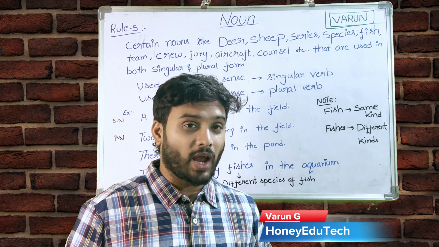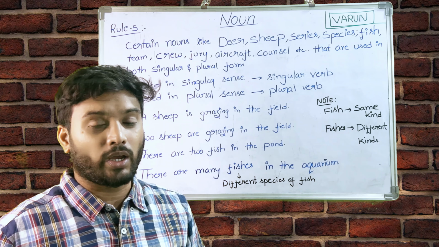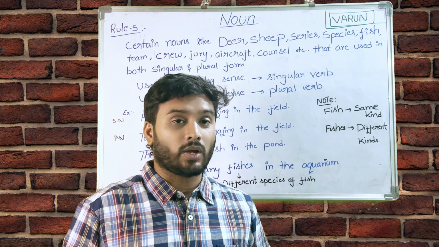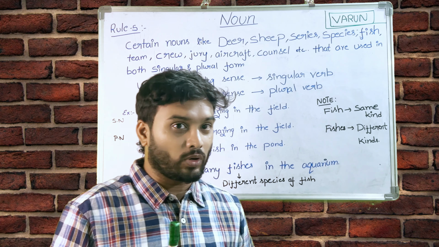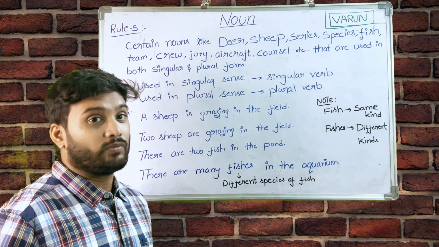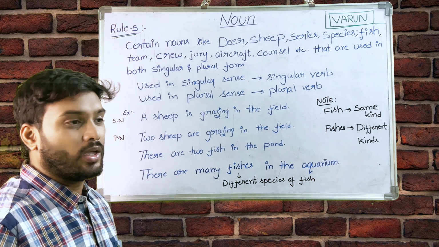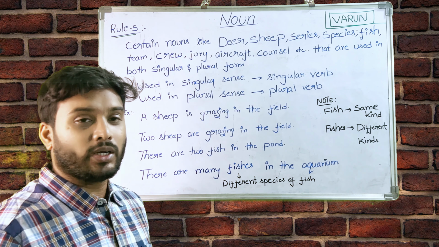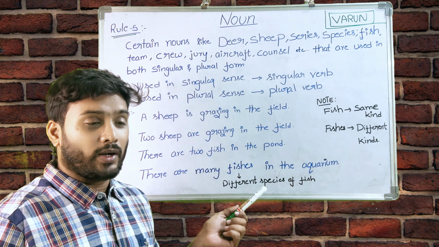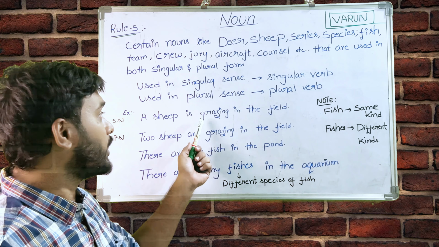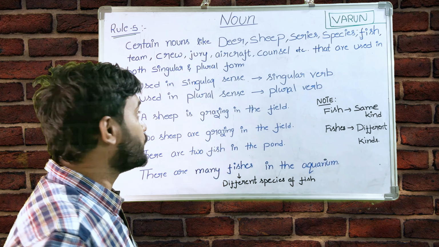In last class we discussed the 4 important rules of the noun. So today we are going to discuss a few more important rules about nouns. In last class we covered 4 rules. In this session we will discuss one more rule, that is rule number 5. These rules are very important. They will be covered in all examinations like banks, competitive exams, SSC, UPSC and many more. Now let us discuss rule number 5.